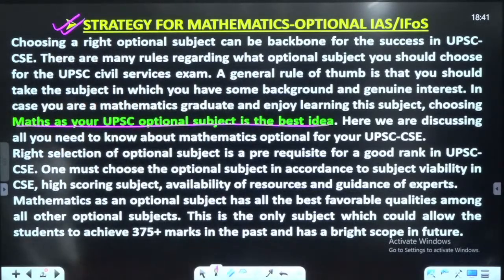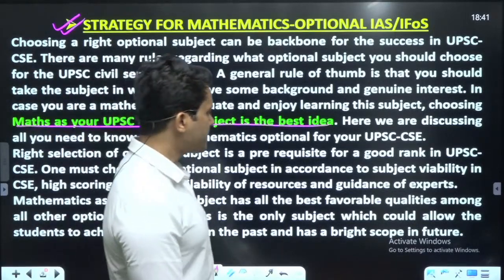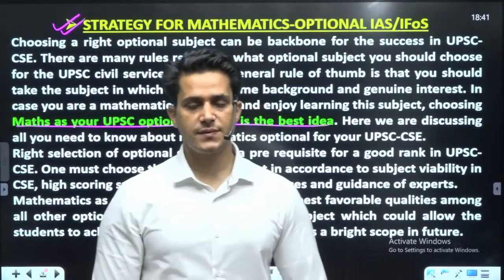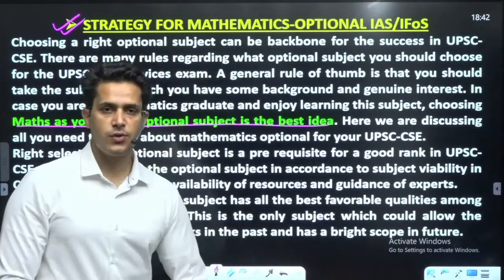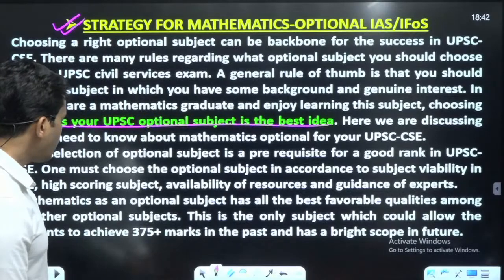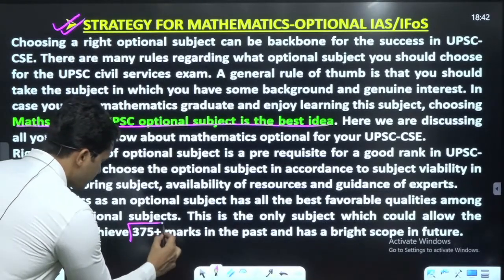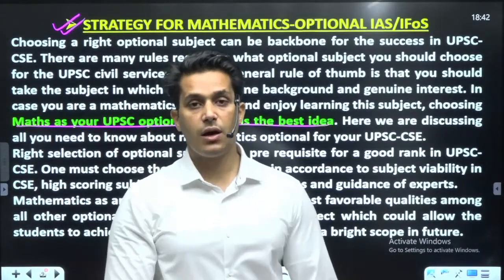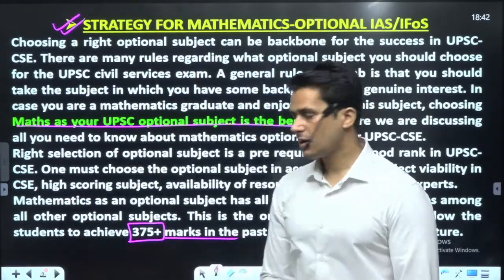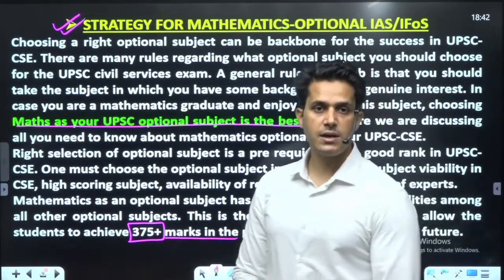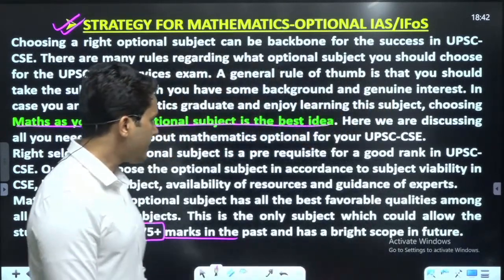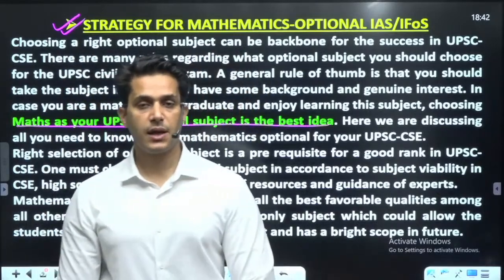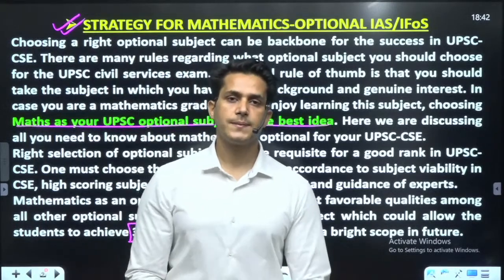Besides this, there are many special qualities of mathematics which we are going to discuss. 375 marks were obtained by a student in mathematics optional in 2017, and many students score 350 plus marks in previous years.